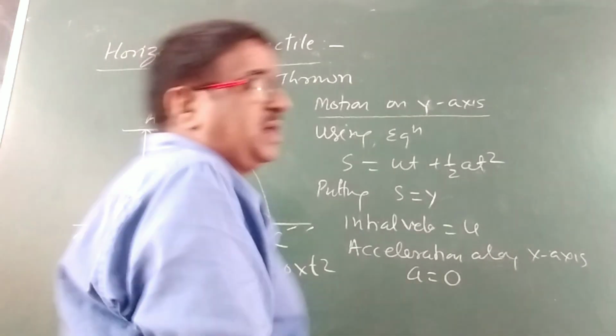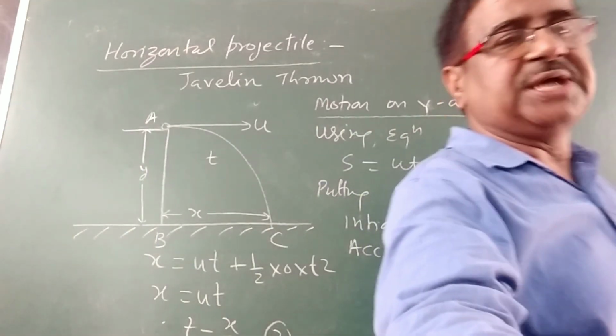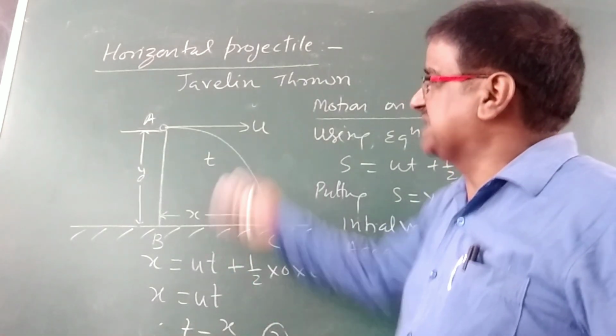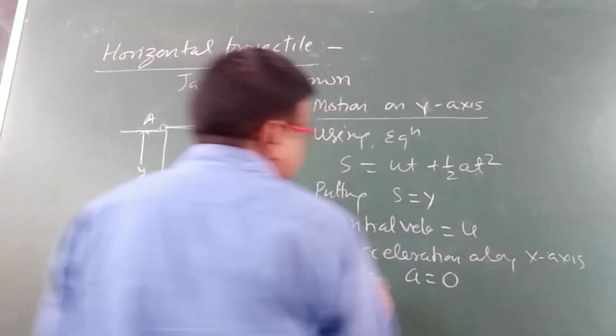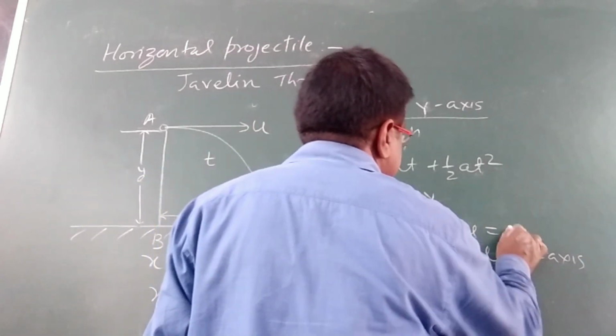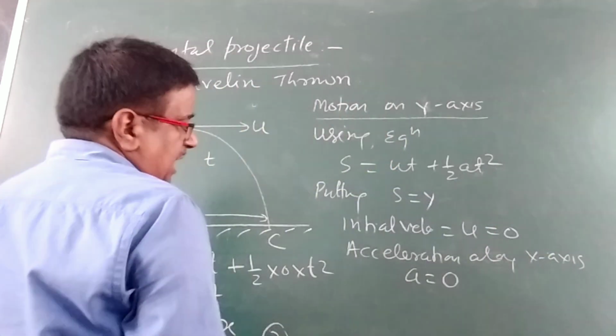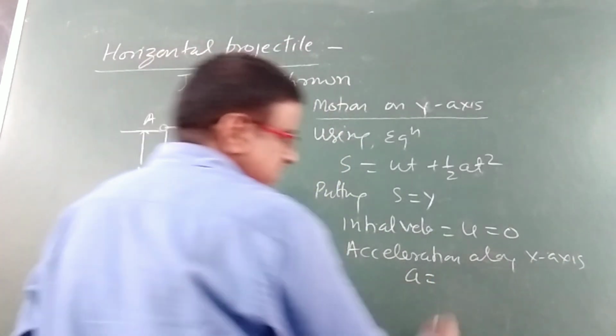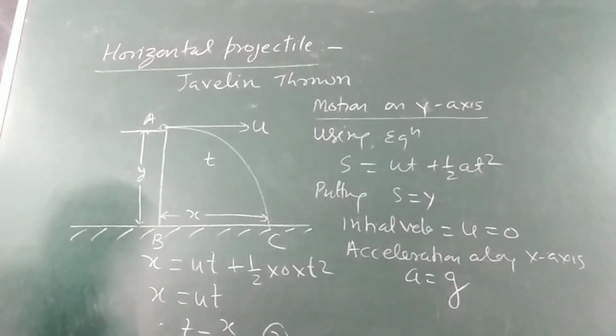What will be the initial velocity in this direction? We have not been given any initial velocity in this direction, so we will put initial velocity equal to 0, and acceleration in the y direction will be equal to acceleration due to gravity.